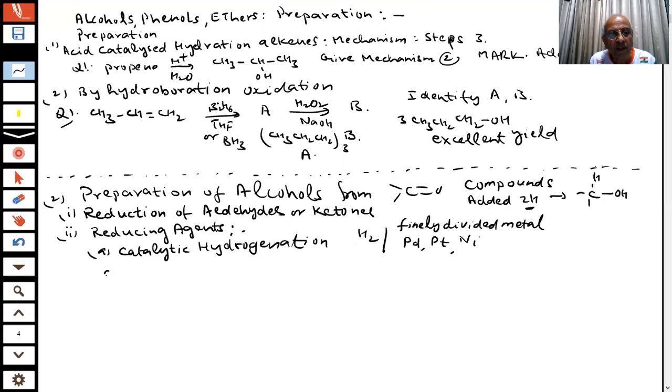So what will be the result of this? Supposing you have CH3CH=O. In the exam, they write it like this. What will be the product, students? Write down the product.